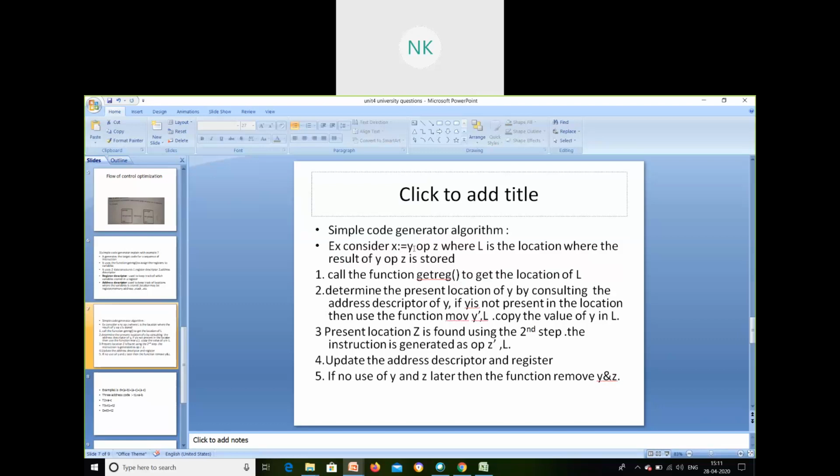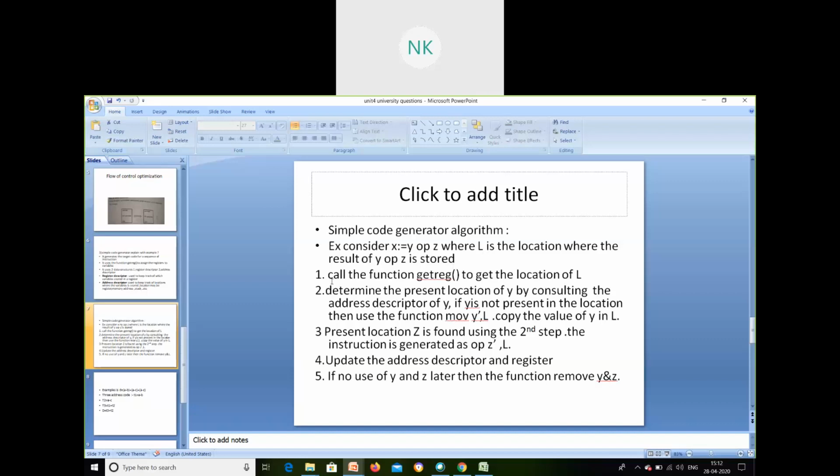Where is x saved? In which register? Maybe register R1. In which address is it saved? For example, my x is saved in location L, which is 100. You can keep any location name. L is the location where the result of y plus z is stored.